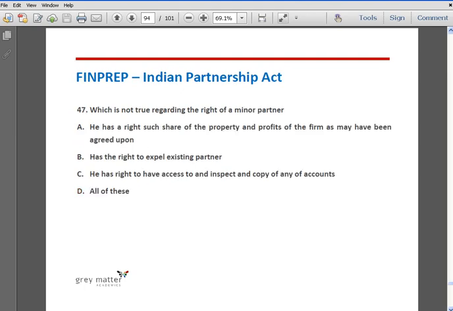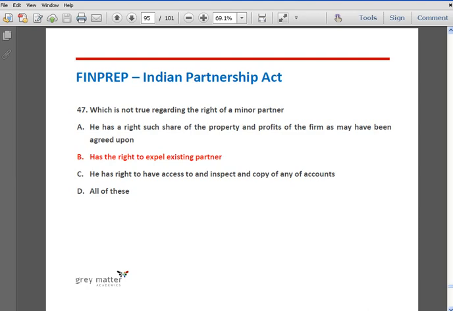Question number 47, which is not true regarding the right of the minor partner? Option A, he has the right to share of the property and profits of the firm as may have been agreed upon. Option B, has the right to expel the existing partner. Option C, has the right to have access to and inspect the copy of any accounts. Option D, all of this. The correct answer is option B, has the right to expel the existing partner.